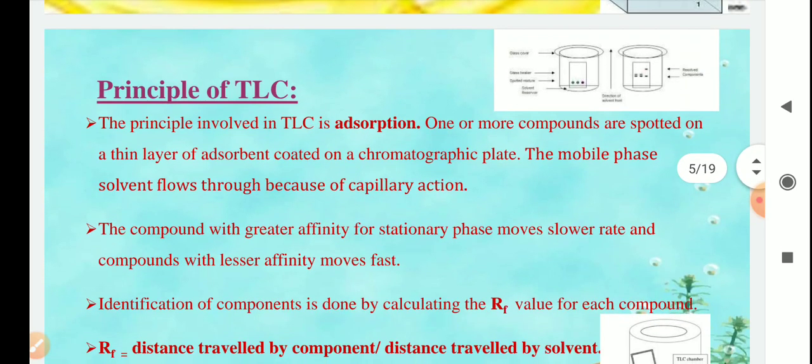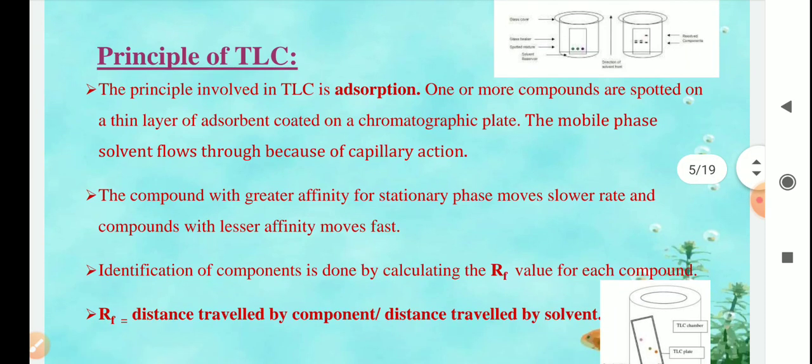Now I want to discuss the principle of TLC. The main principle involved in TLC is adsorption. Depending on the adsorption capacity of the organic compound on the stationary phase, the polarity and other factors, the compound will be separated by the movement of the liquid, the mobile phase.